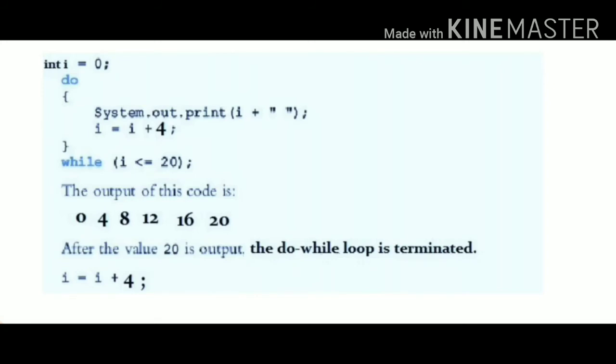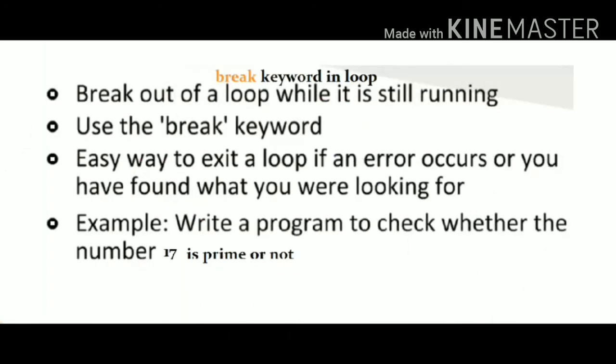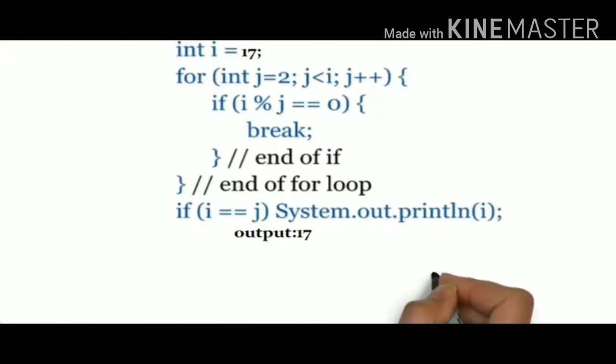Pause the video and understand the logic. The break statement is an easy way to end the loop if an error occurs. Example, if you want to find whether 17 is prime or not, you can see in this program when we divide 17 by j, if the remainder is 0, then the program terminates. At last, if 17 equals j, the output statement, which is 17, gets printed.